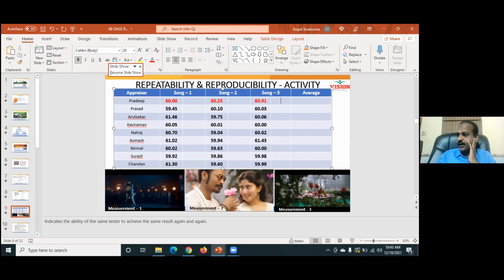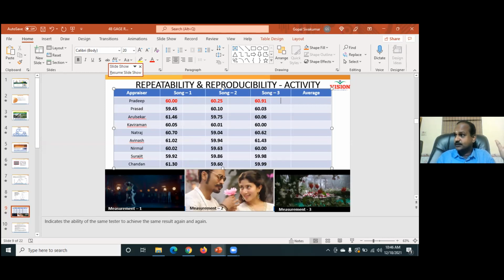The reality is all the 3 are same. They should have given me 3 same readings. I don't expect the accuracy now. Whether the readings are accurate or not, the reading should be consistent. But that consistency is not maintained by Pradeep. The variation within the readings of Pradeep is nothing but the repeatability error of Mr. Pradeep. Do you all understand? The readings of Pradeep will have an average and a standard deviation. That standard deviation is a measure of the repeatability error committed by Pradeep.